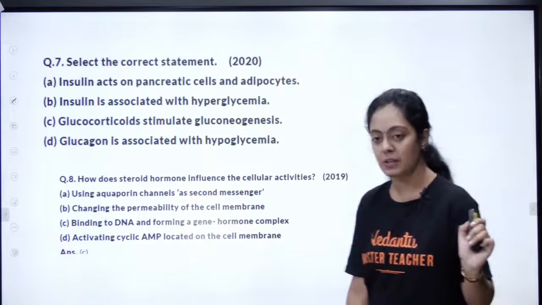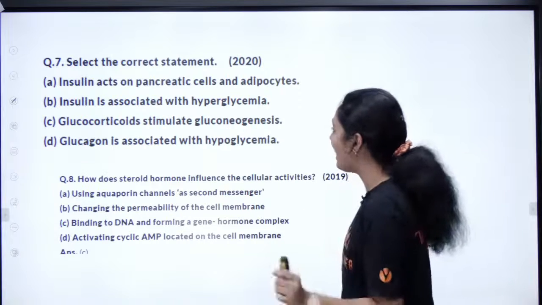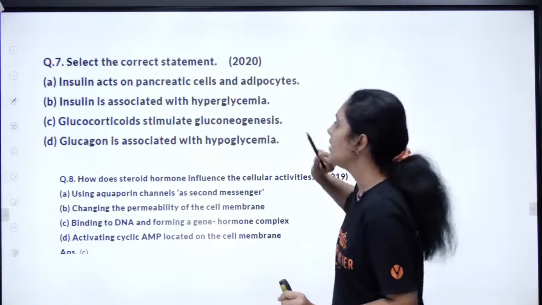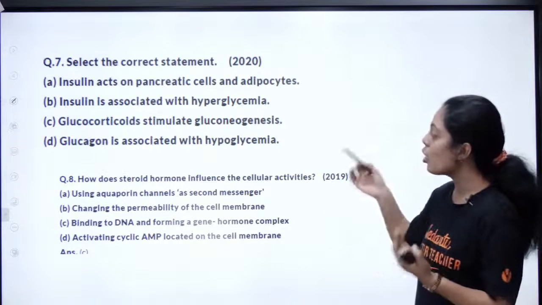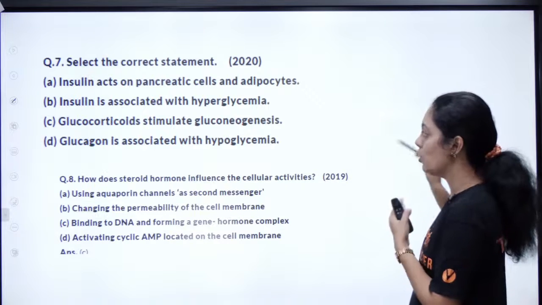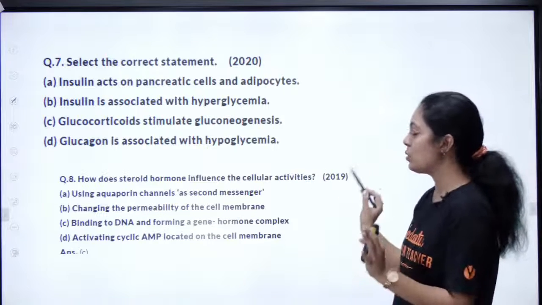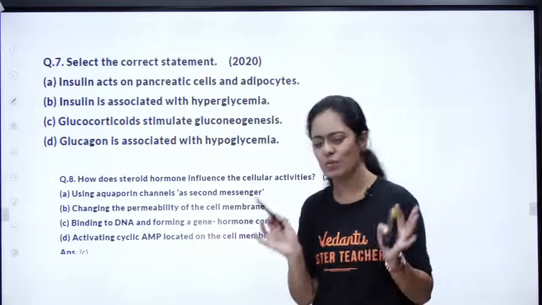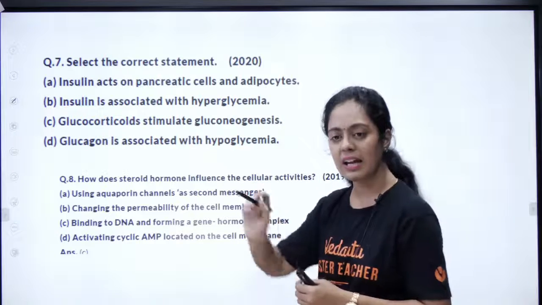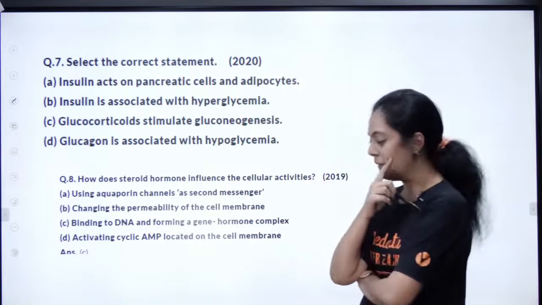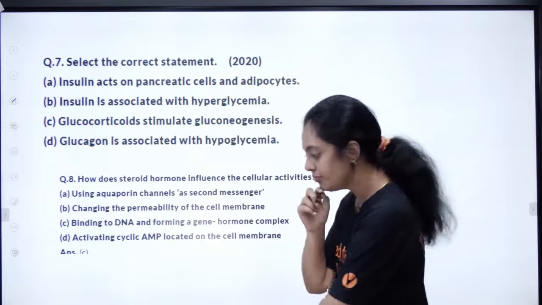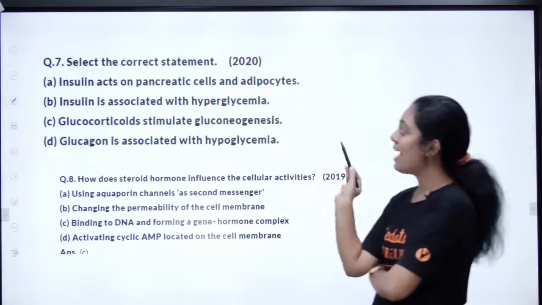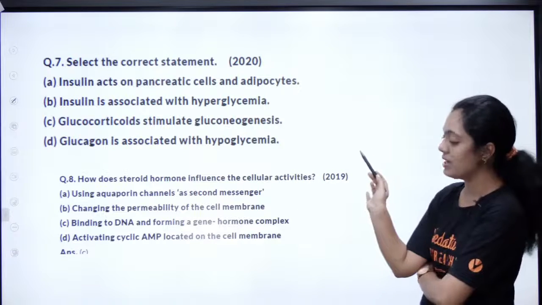Select the correct statement. Insulin acts on pancreatic cell and adipocyte. Insulin is associated with hyperglycemia. Glucocorticoids stimulate gluconeogenesis. Glucagon is associated with hypoglycemia. Very confusing question. What is the right answer here? Insulin acts on pancreatic cell and adipocyte.